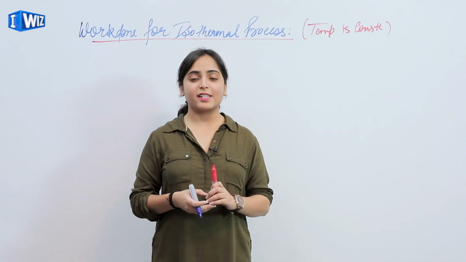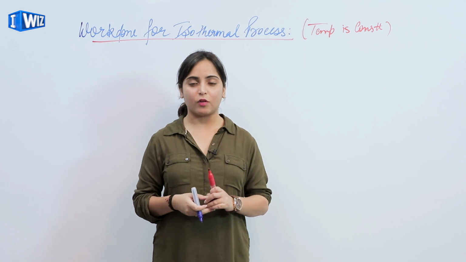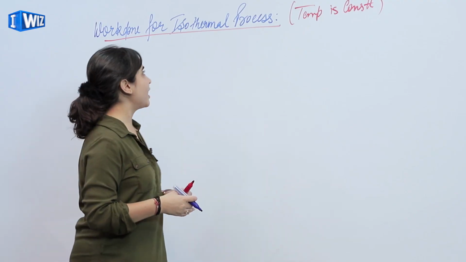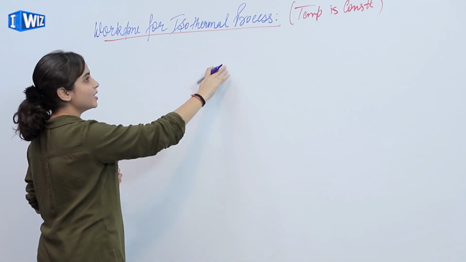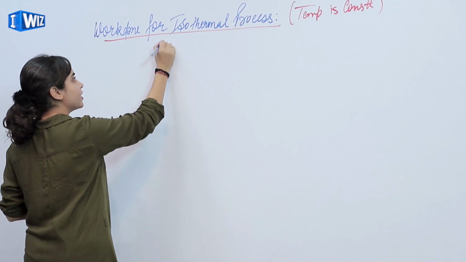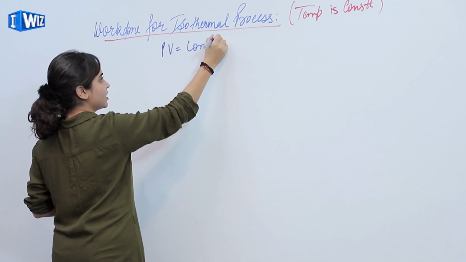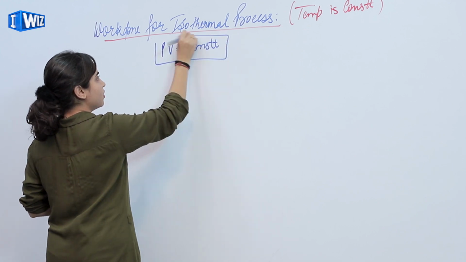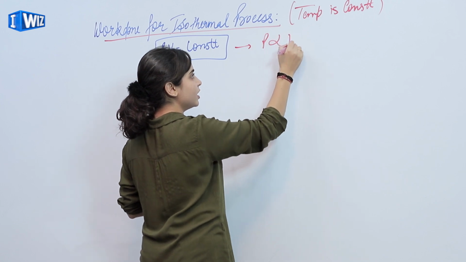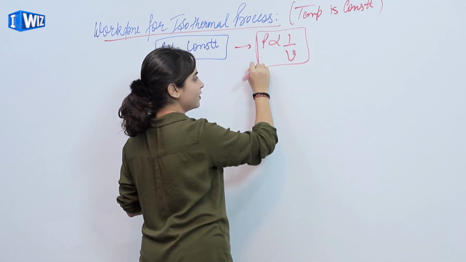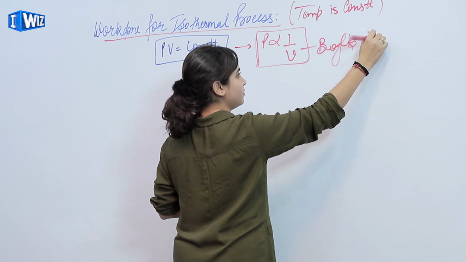After discussing the various processes in thermodynamics, we will calculate the work done for different processes. So let us start with the isothermal process. In an isothermal process, temperature is constant. So we can say PV equals constant. Or from this equation we can say P is inversely proportional to V, which is nothing but Boyle's law.